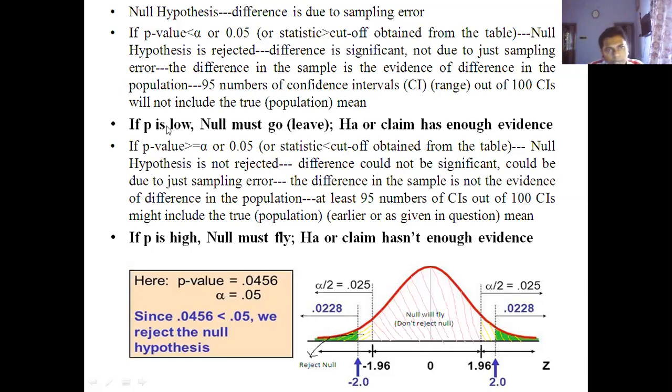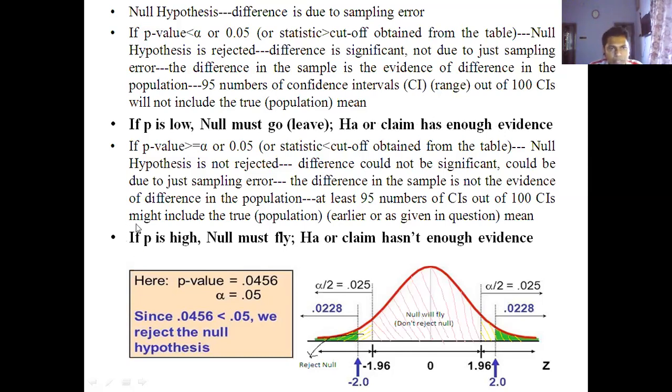And normally there is a very beautiful line: if P is low, null must go. Go means leave. That means your null hypothesis must leave, so there is enough evidence for your alternative or research hypothesis. Whatever you are proposing in your research might be true.